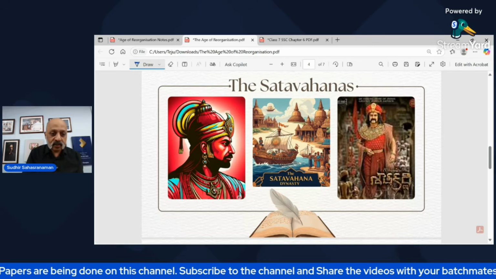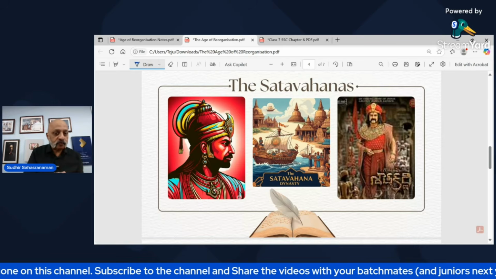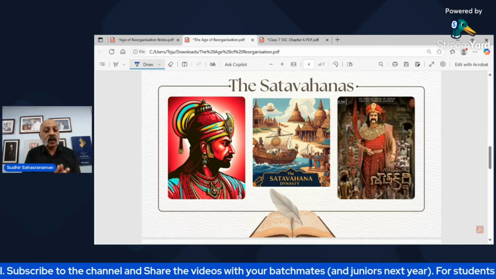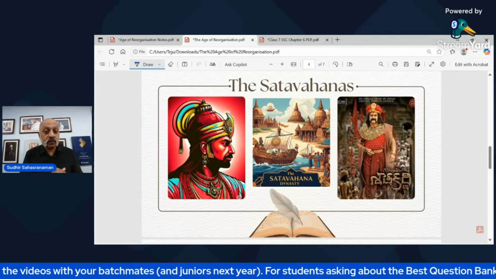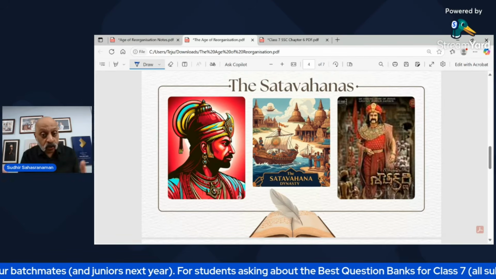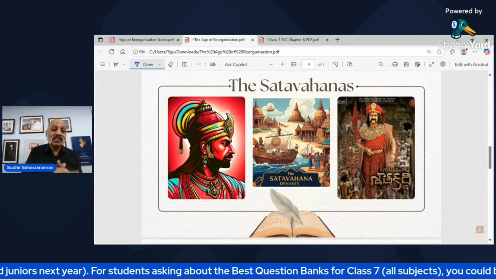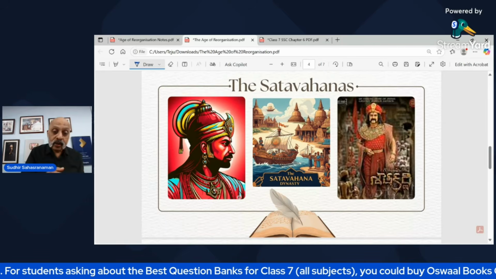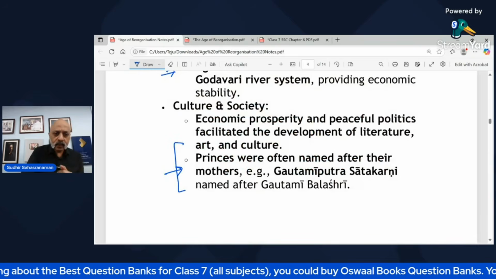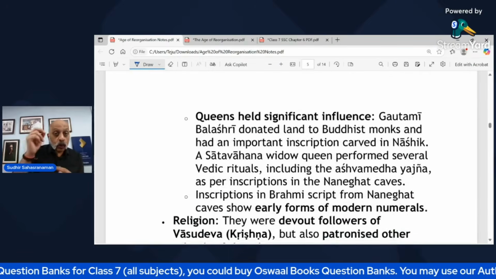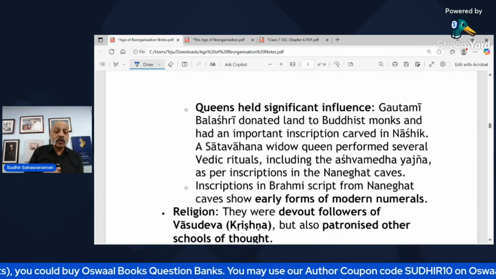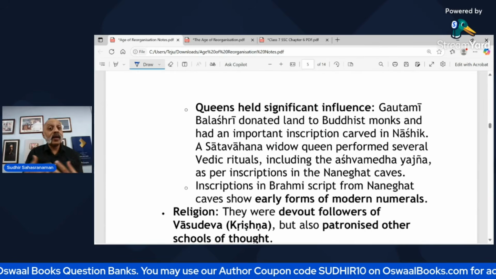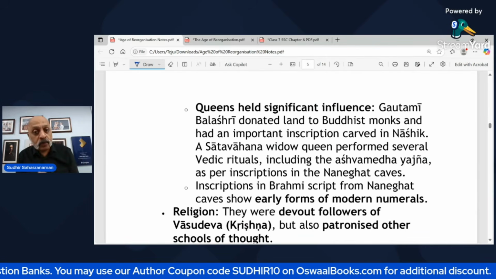Gautami Putra Satakarni. So this is an image of the emperor, and this is what the Satavahana Empire looked like. They promoted maritime trade, as you can see from the ship. There was a lot of focus on architecture, art, etc., as is evident in this particular illustration. Now, the queens, you would realize, if the son is being named after the mother, it is very obvious that the queen occupied a prominent position.